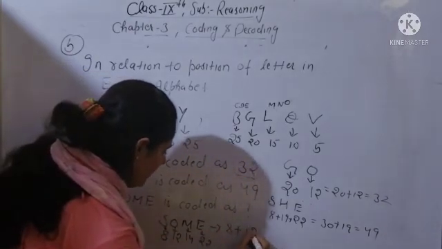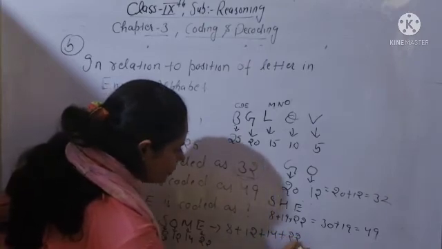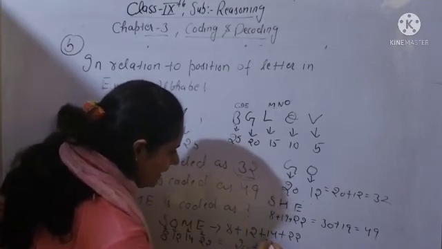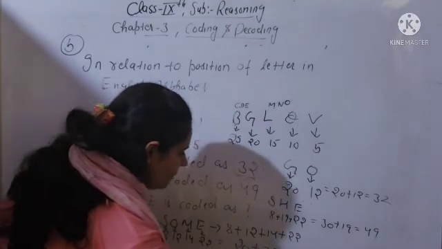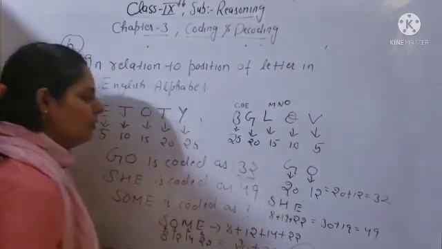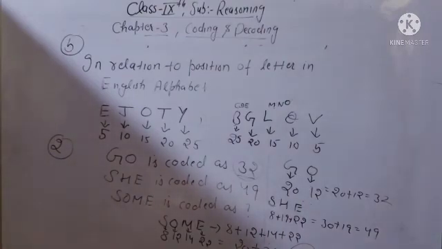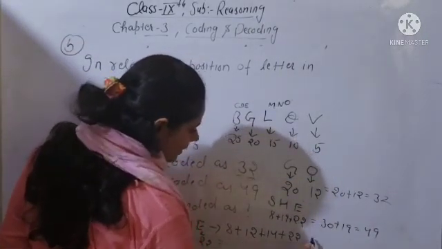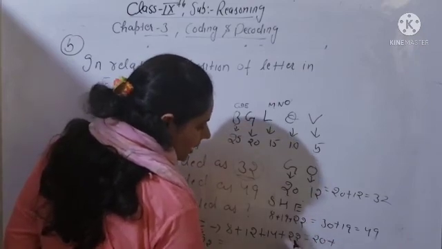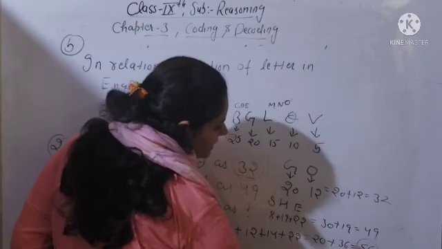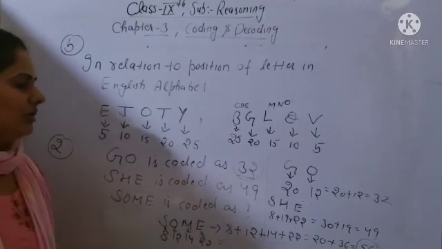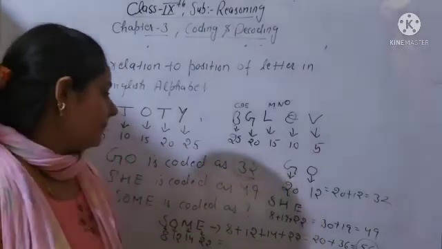Okay, so beta, now you can add them. So 8 plus 12 plus 14 plus 22. So it will be 20 plus 14 plus 22, you will get 56. So SOME is coded as 56. Is it visible? If not visible, no problem, you can write here. You have to add them. So 12 plus 8 is 20, and 14 plus 22 is 36. So you will get 56. Okay, so SOME: S 8, O 12, M 14, E 22. So total it will be 20 plus 36, 56. So SOME is coded as 56.